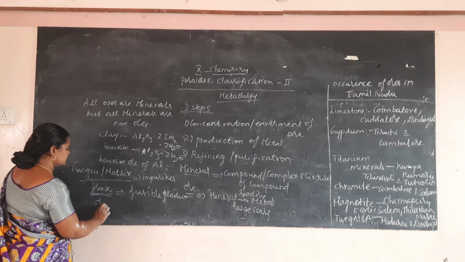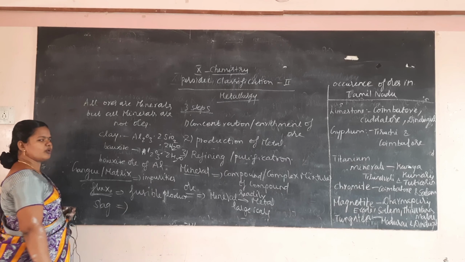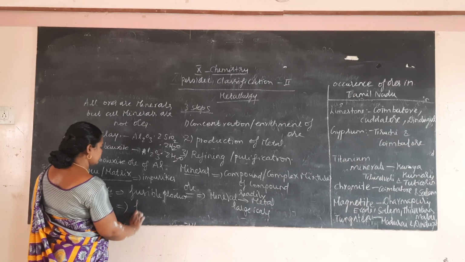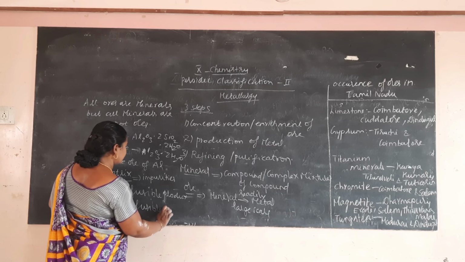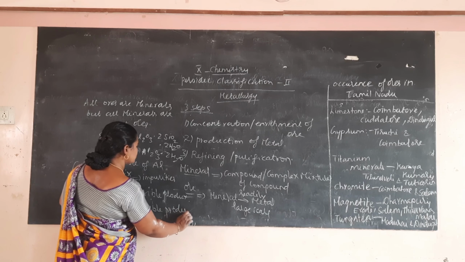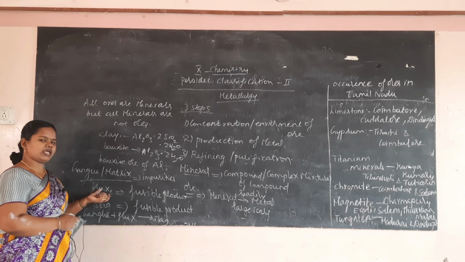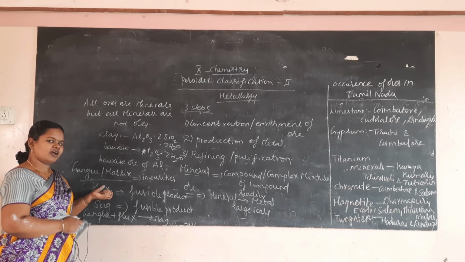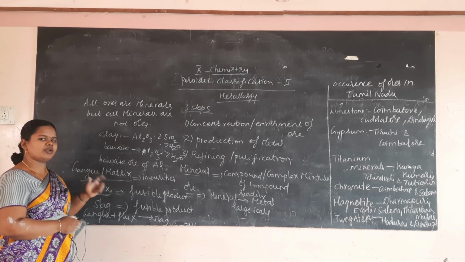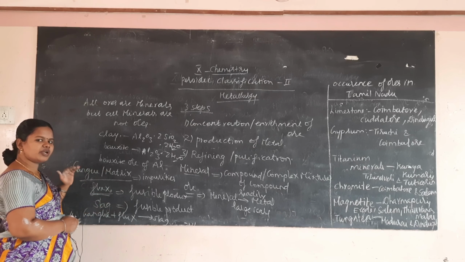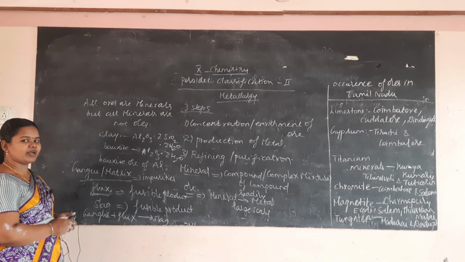Then slag. It is the fusible product that is obtained at the end of the reaction, known as slag. So I will write: gangue plus flux gives slag. When the impurity is basic, we have to add acidic flux. When the impurity is acidic, we have to add basic flux.